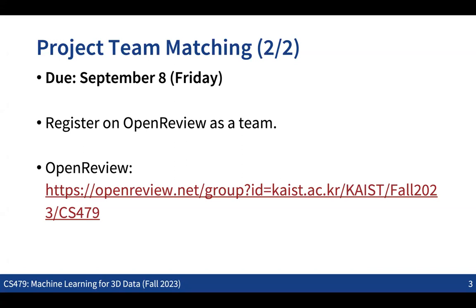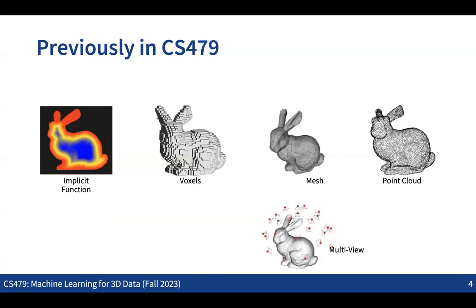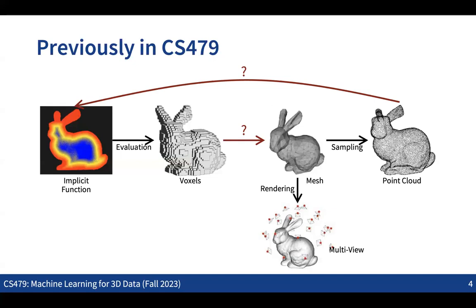Okay, then let's move on. Let's briefly recap what we discussed last time. We were discussing ideas for how we can do conversion from one representation to another. Converting an implicit function to voxels, a mesh to a point cloud, and a mesh to multi-view images are very straightforward. The two missing bridges in the conversion were these two cases: from voxels to the mesh and from the point cloud to the implicit function. If we can connect these two bridges as well, then we can do any kind of conversion from one to the other.